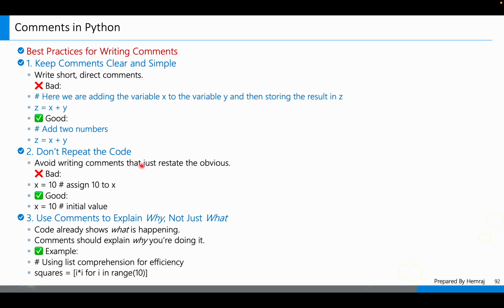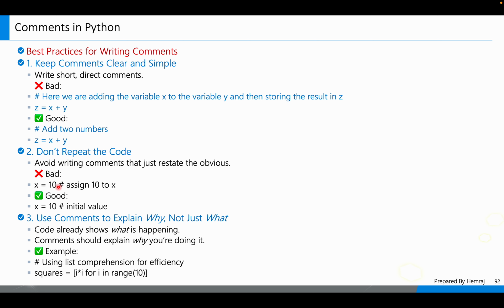Don't repeat the code. Avoid writing comments that just restate the obvious. Bad: x is equal to 10, assign 10 to x. Good: x is equal to 10, initial value. So these comments are good, right? Here we can say add two numbers. So these are the good comments.